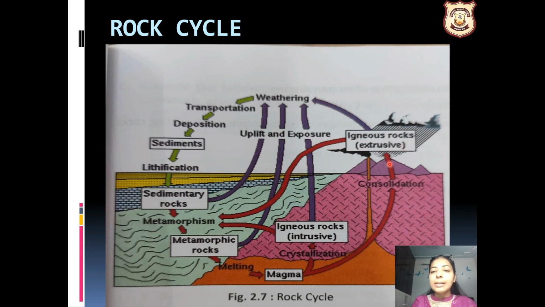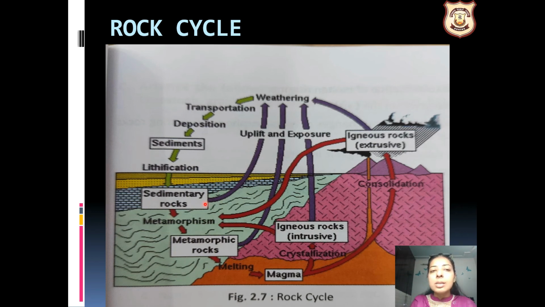Now what happens is, because of the erosion or the weathering, these rocks are broken down into small parts which we have studied. That small part transports from a place to another place. तो देखो ये ट्रांसपोर्टेशन हो गया, ट्रांसपोर्टेशन के बाद डिपॉजिट होते गए जो sediments थे. Sediments means the smaller parts which have broken down from the igneous rocks, that have lithification, means the formation of layers, तो वो धीरे धीरे यहाँ पर लेयर्स बनती गई। And when one on one layer came, so what happened, तो नीचे की लेयर्स थी वो प्रेस होती गई and it converted into the sedimentary rocks.